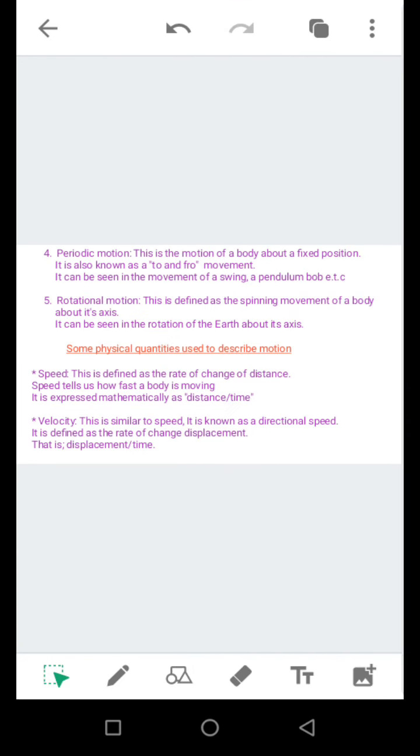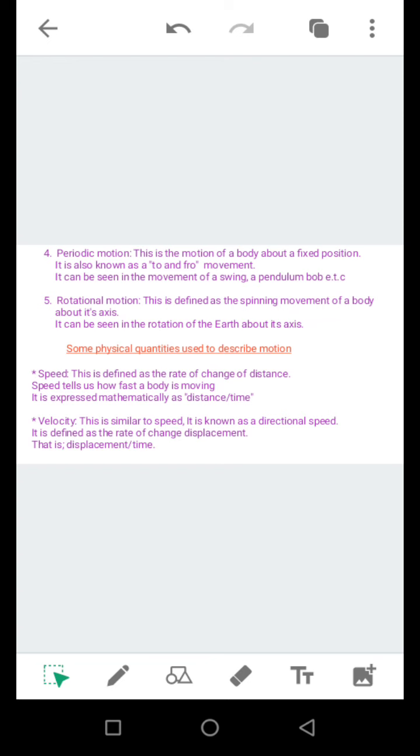The fourth type of motion we are going to talk about is the periodic motion. And what is a periodic motion? Periodic motion is the motion of a body about a fixed position. It is also known as a to and fro movement. When you move about a particular position with time, an example is the movement of a pendulum bob.